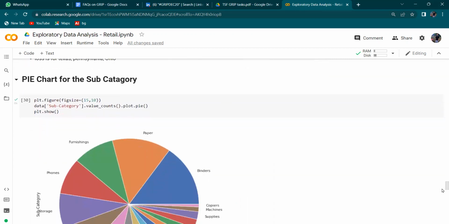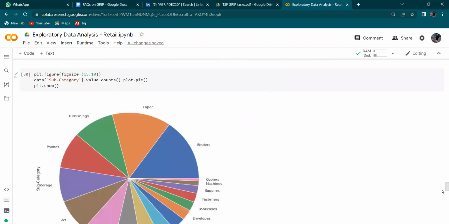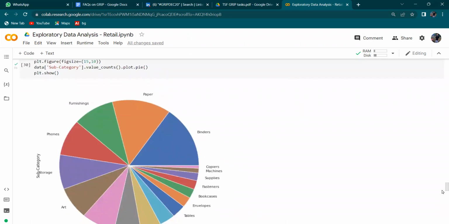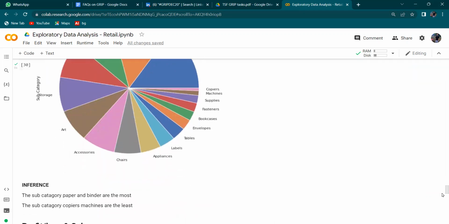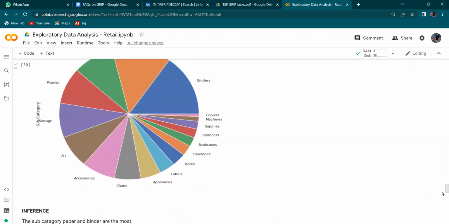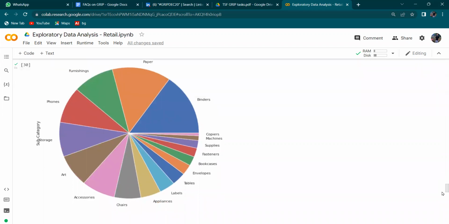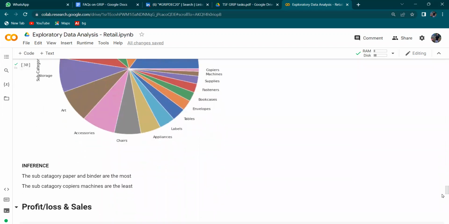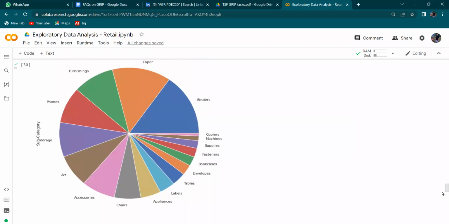Moving next, we have the pie chart for the subcategory. From this pie chart, we can conclude that the subcategories paper and binders are the most, and the subcategories copiers and machines are the least.